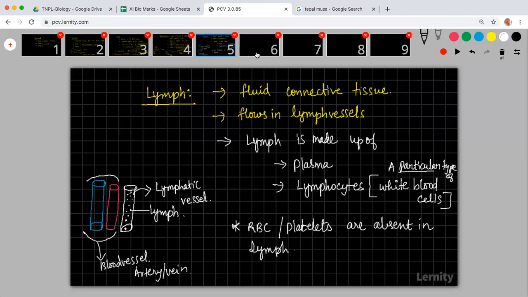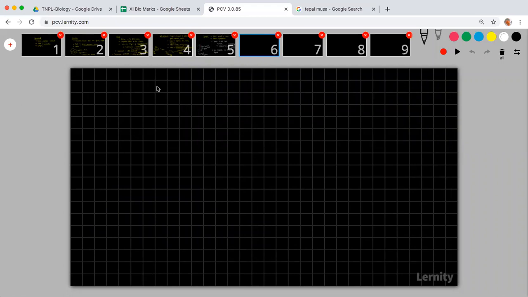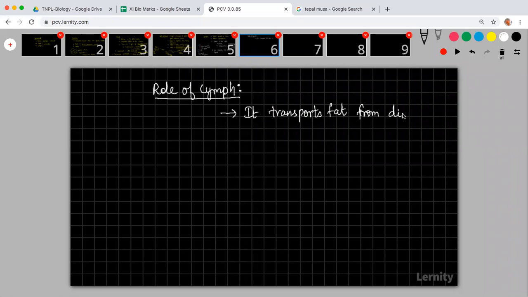Now let us try to understand what is the role of lymph. Lymph will play lots of important roles. So what is the role of lymph? Basically, it transports fat in your body from the digestive organs.